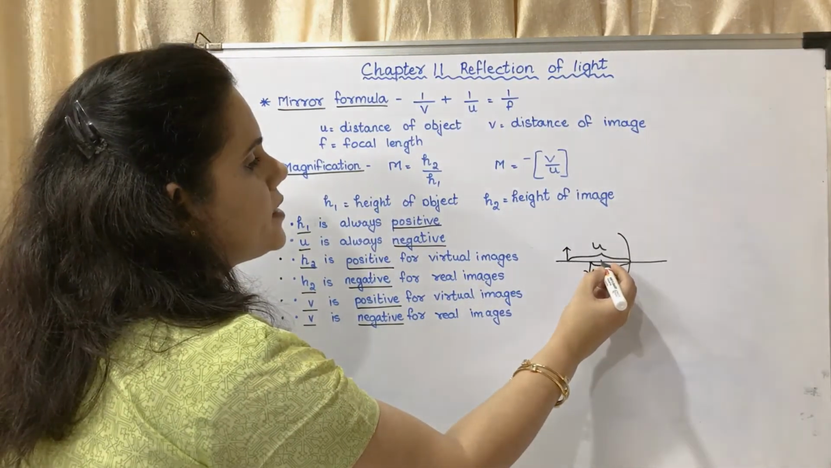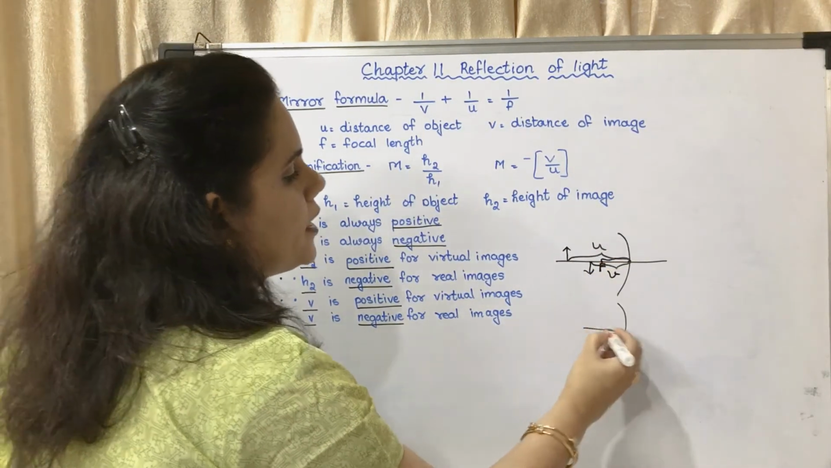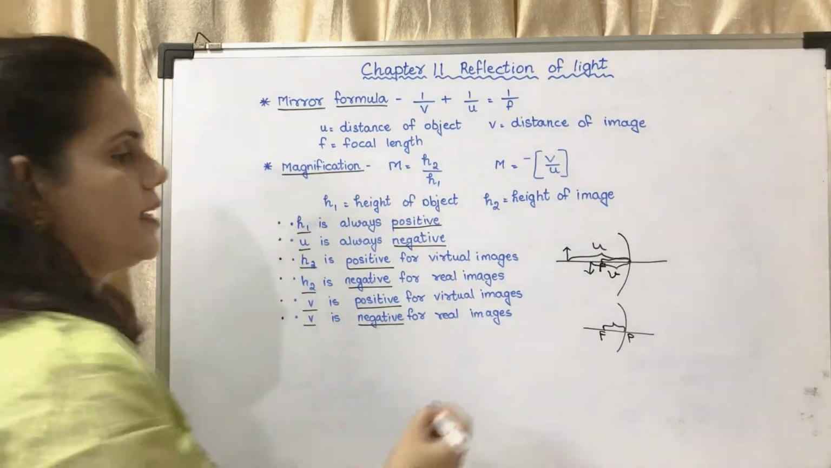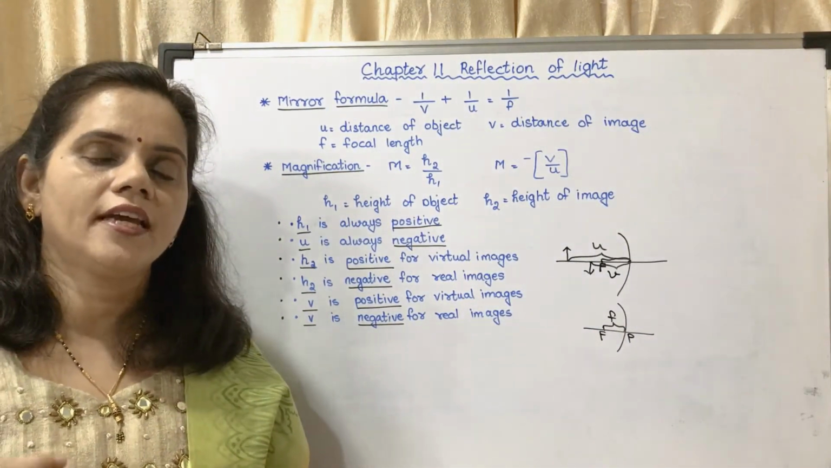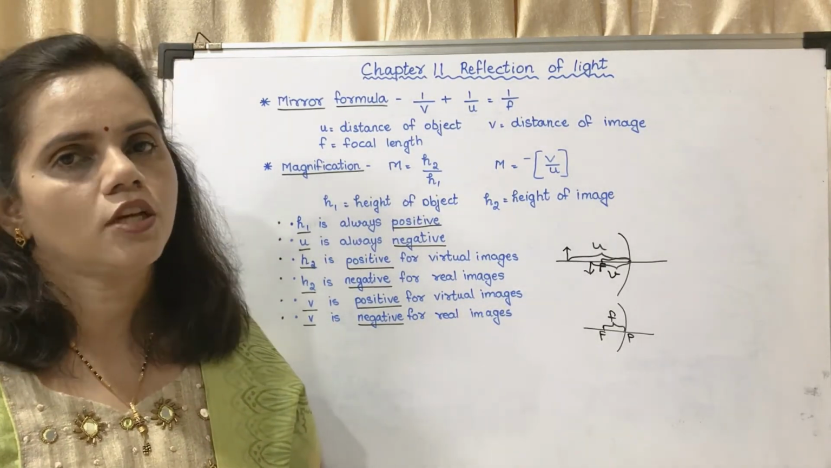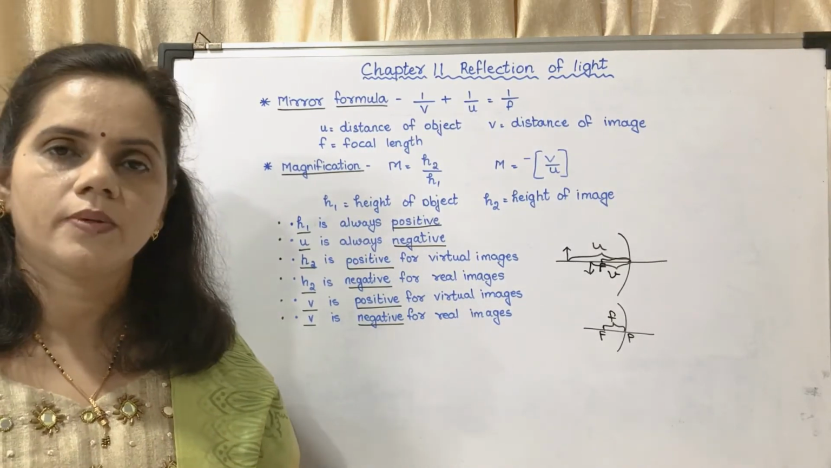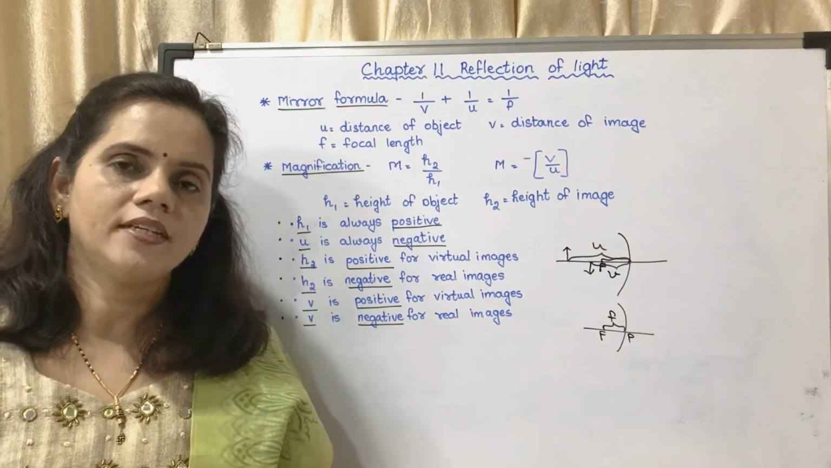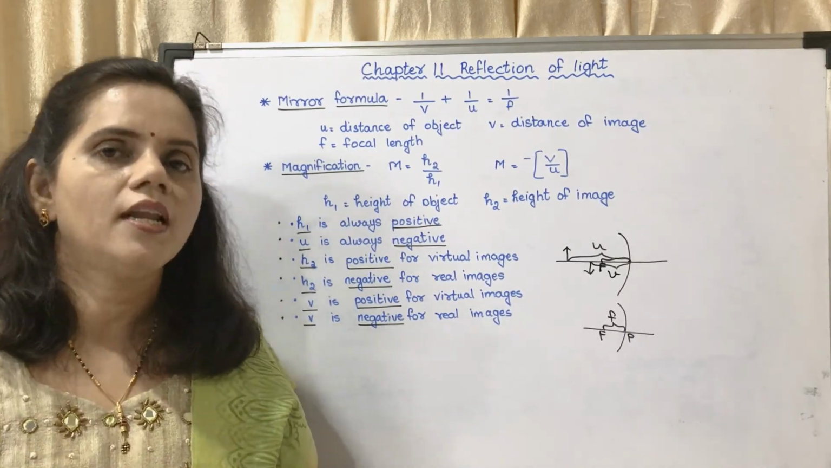And if there is F here, this distance, I will draw another diagram. If this is F, this distance F to P is taken as F, that is focal length. The focal length of a concave mirror is always negative. The focal length of a convex mirror is always positive. So this is the mirror formula: 1/v + 1/u = 1/f, where U stands for distance of object, V stands for distance of image, and F stands for focal length.